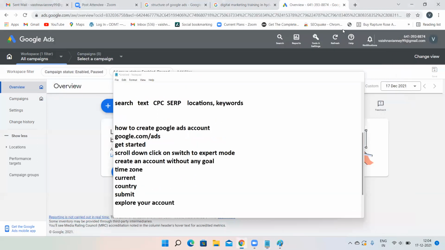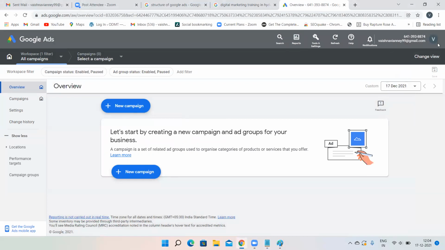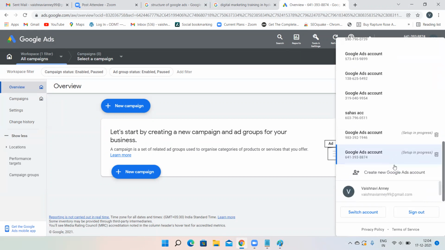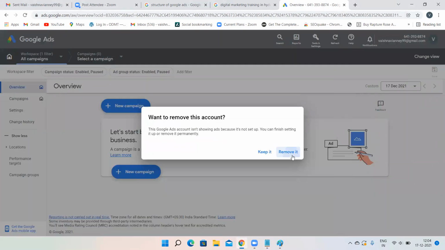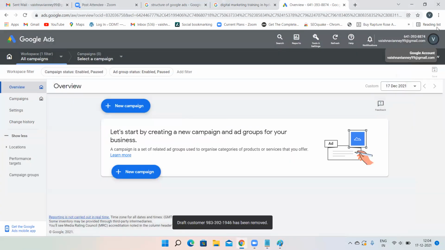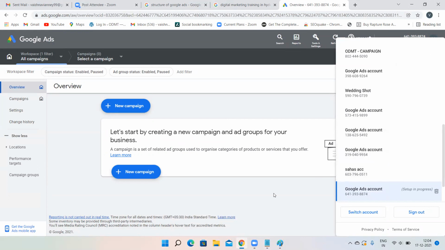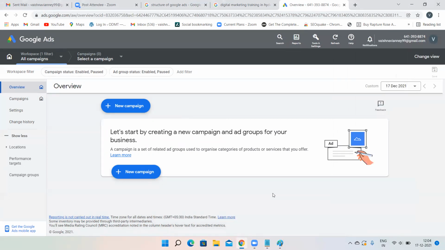Now my Google Ads account has been created. You can see the unique number over here. If you want to see all my Google Ads accounts, you can see them over here. See, this one is setup in process, so I'm just deleting this particular account because I do not want it. I've deleted the previous one we created. Now, this is how my Google Ads account is going to appear.